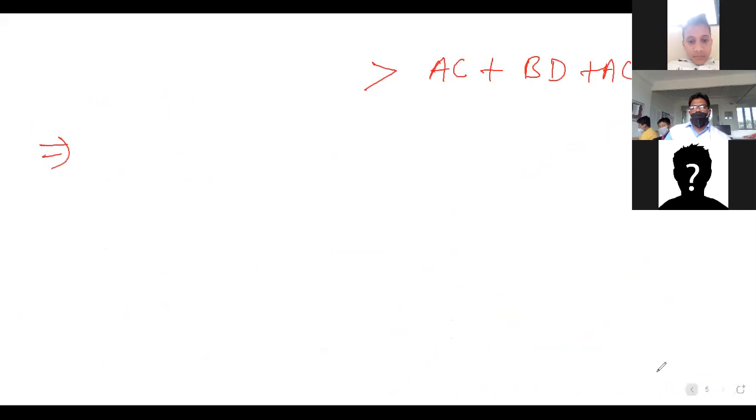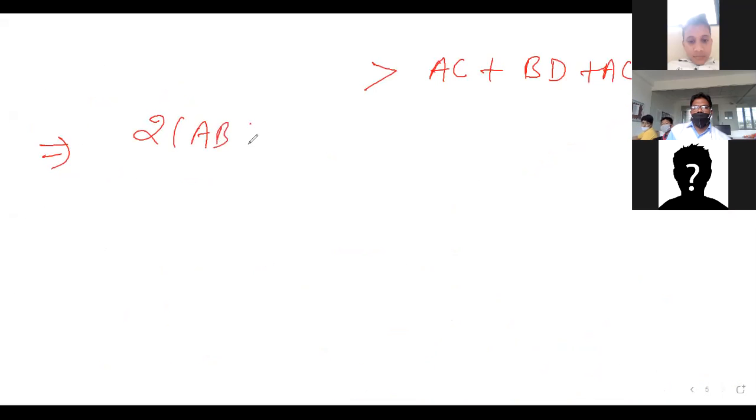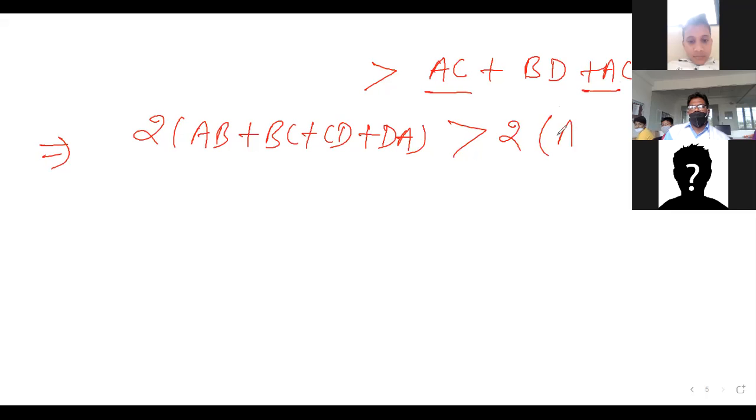Now here it becomes 2 times AB, 2 times AD, 2 times BC and 2 times CD. DC, CD both are same thing. So everything will be of 2 times. So 2 times AB plus BC plus CD plus DA is greater than 2 times AC plus BD. So we can write like this, 2 will also cancel out. It becomes AB.